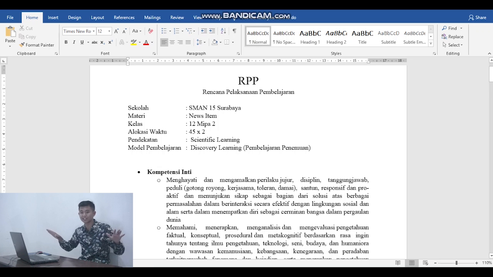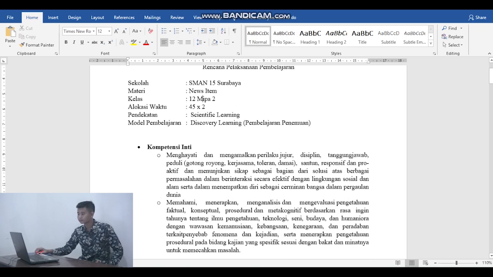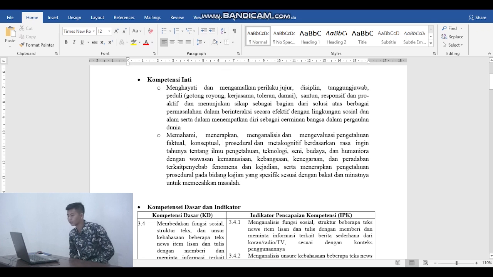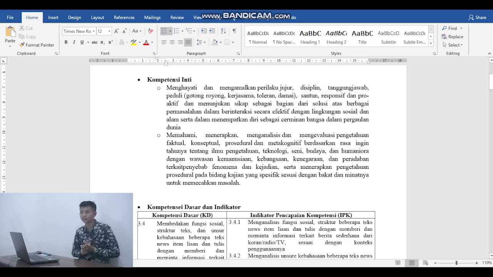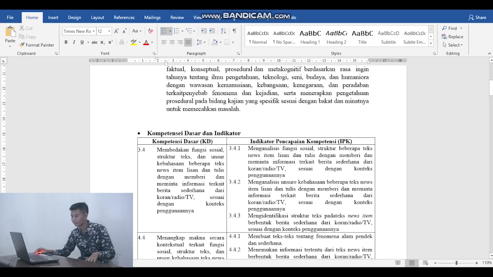So I force the students to become something like researchers and use another book or another resource, as many resources as they can. In the core competence, I use what's in the syllabus. So there will be menghayati and mengamalkan perilaku jujur. It's regarding their affective or also their religious side, something like that. And the second is memahami, menerapkan, menganalisis. So it will become their cognitive, how they understand this material.